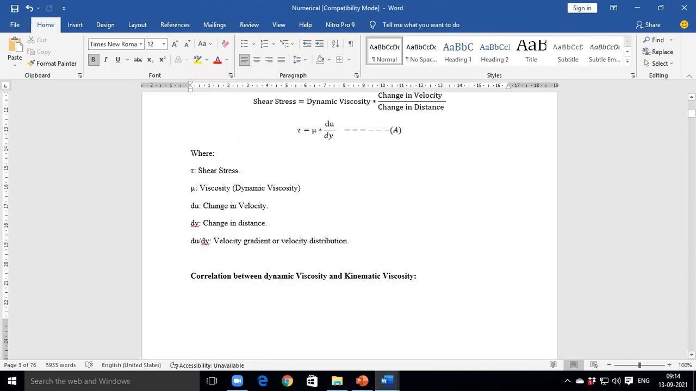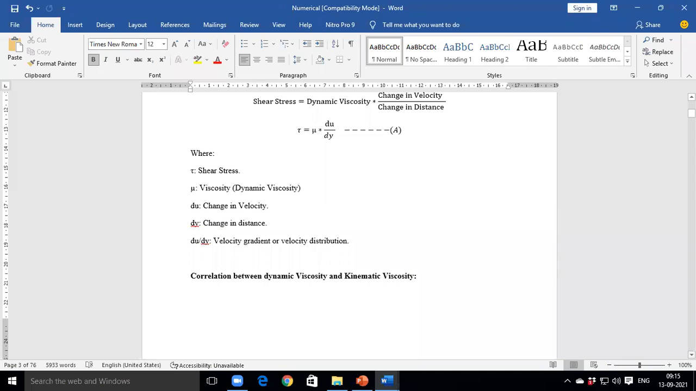And what is the meaning of mu? Viscosity. Which viscosity? Dynamic viscosity, correct. What is meant by du? Change in velocity, correct. What is meant by dy? Change in distance.